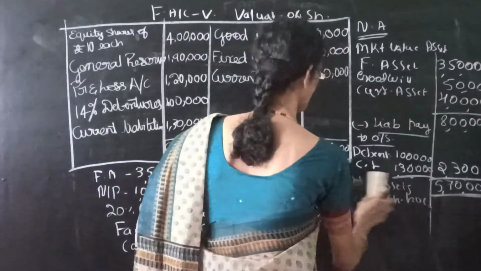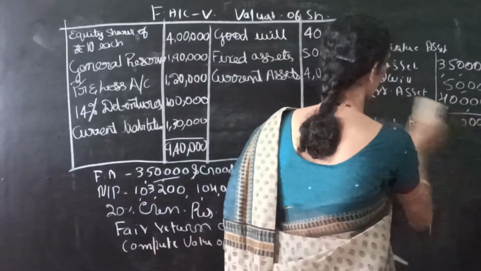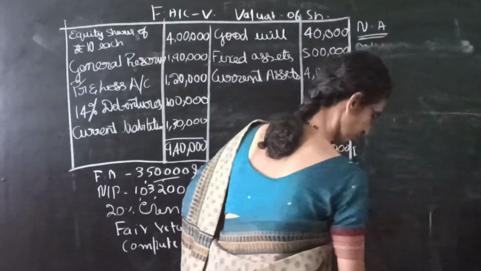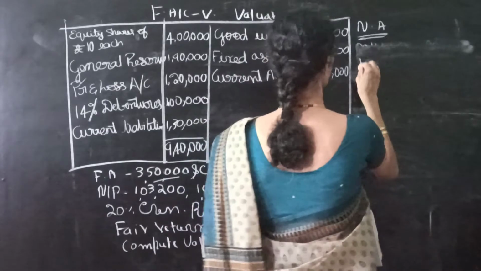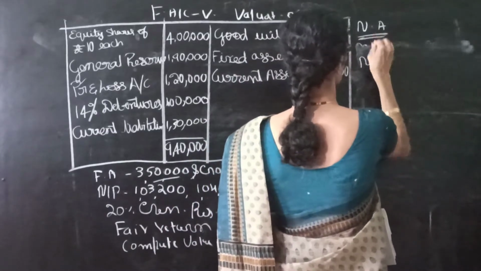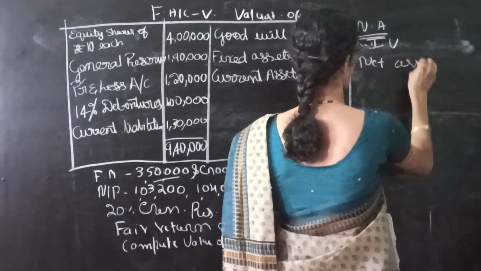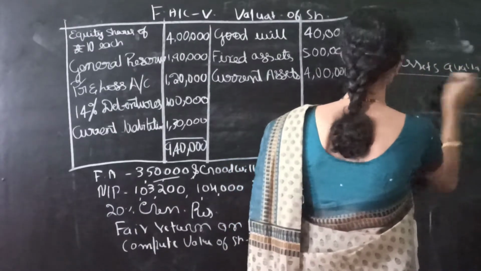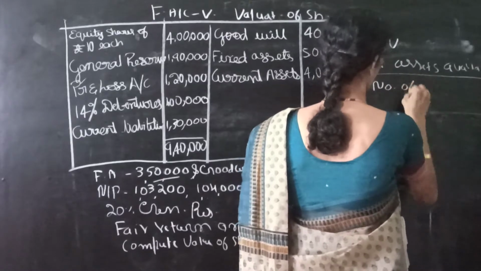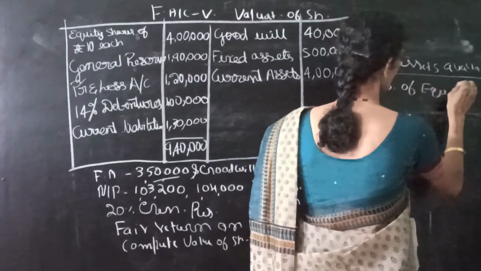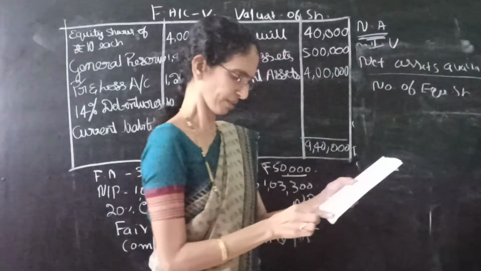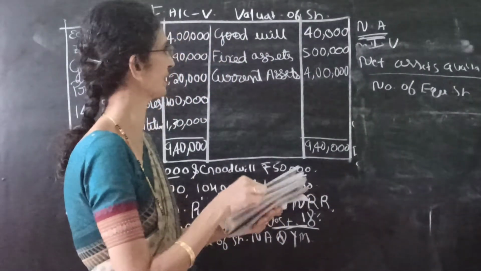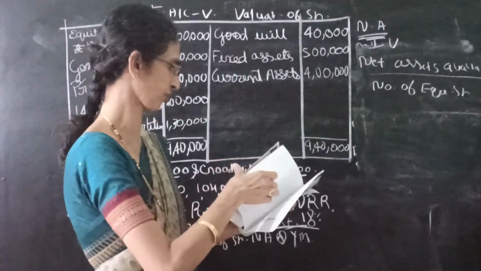Next, we can easily find out the intrinsic value of the shares. How to find out it? So the formula is intrinsic value equals net assets available to shareholders divided by number of equity shares. So here net asset available is already calculated.